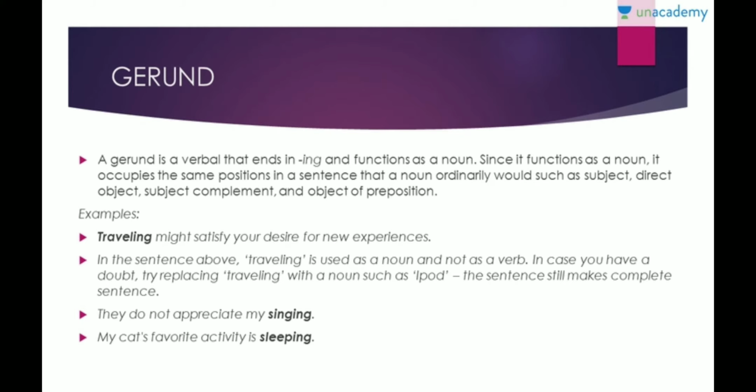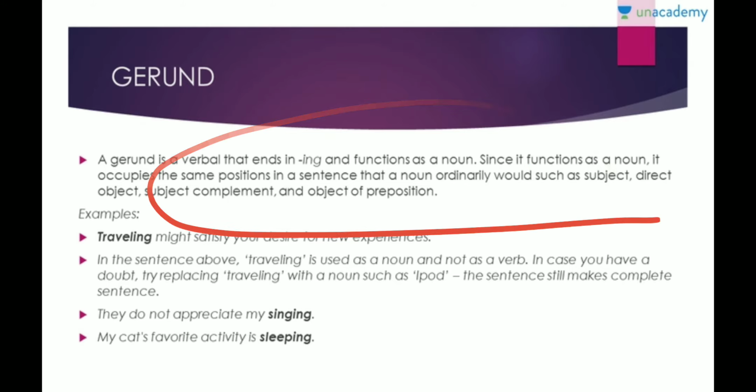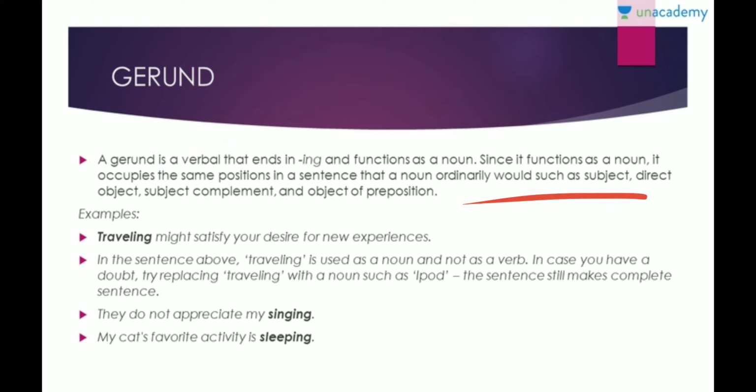So let's start with gerund. A gerund is a verbal that ends in ing and functions as a noun. Since it functions as a noun, it occupies the same position in the sentence that a noun will ordinarily have. Like it can be a subject, a direct object, a subject complement, or an object of preposition, right? Like we had discussed in the lessons before.